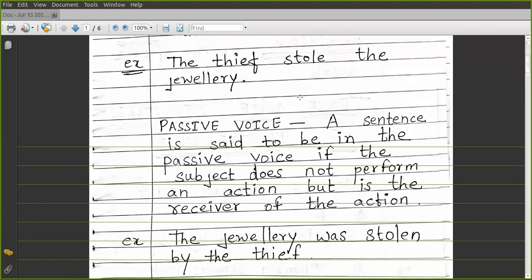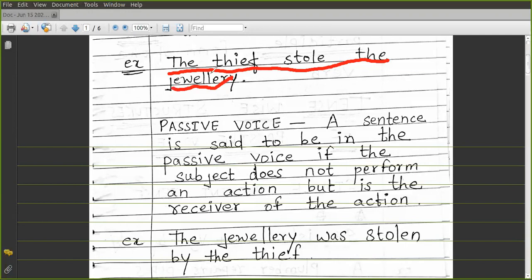Jewelry जो ऑब्जेक्ट है एक्टिव वॉइस में, वो पैसिव वॉइस में सब्जेक्ट बन गया. तो one thing you have to remember while changing from active to passive is you have to interchange the subject and the object. So what you have to remember? In active and passive voice, you have to interchange the subject and the object.